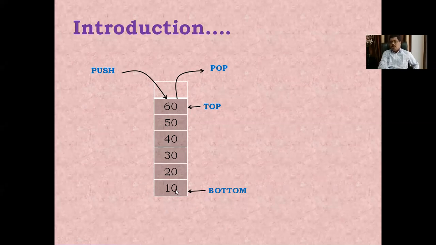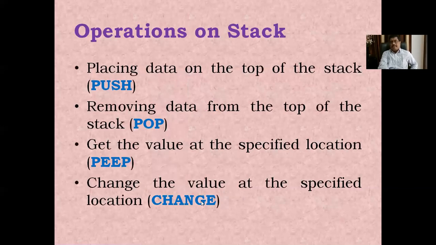Suppose we start the index from 0 onwards, then top indicates -1. But here we are considering indexing from 1, which means this one will be index 1, index 2, index 3, index 4, 5, 6. Like this we are representing.